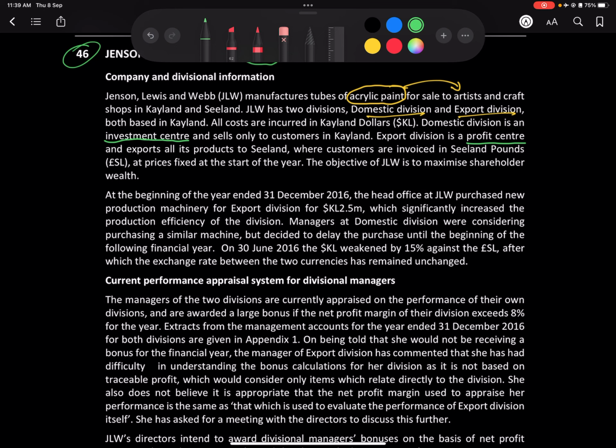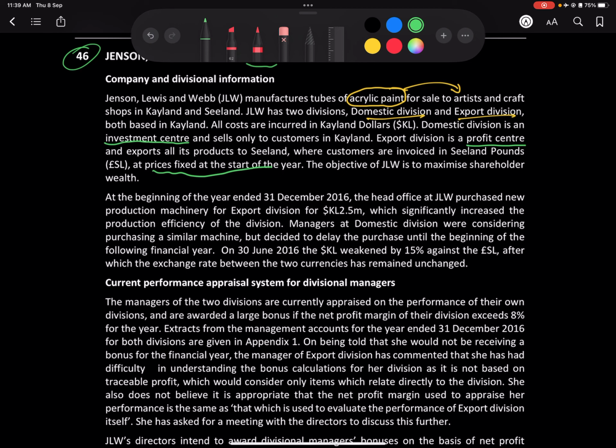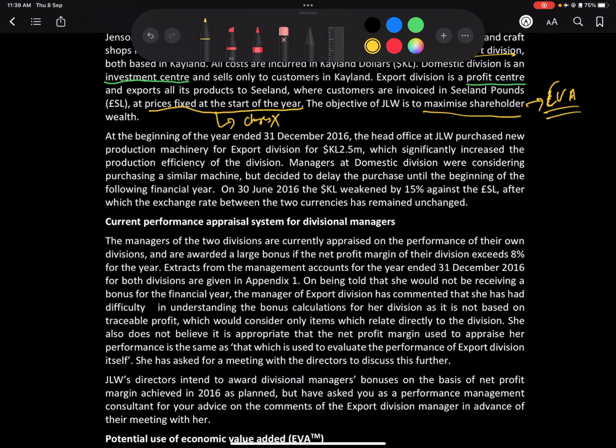Investment center and profit center, right? It exports all the products to Sealand, where customers are invoiced in Sealand pounds at prices fixed at the start of the year. So prices are basically fixed at the start of the year. There are no price fluctuations. The objective is to maximize shareholders' wealth. So EVA could be a better measure for that, in order to maximize shareholders' wealth.